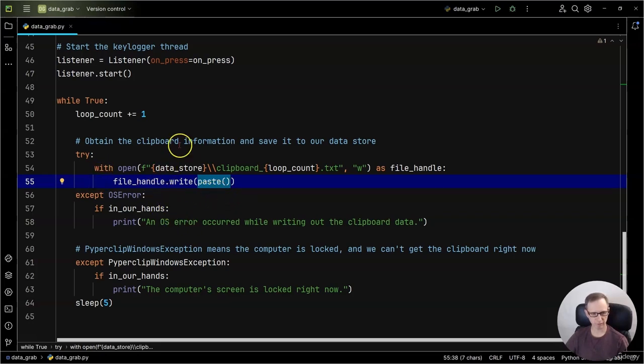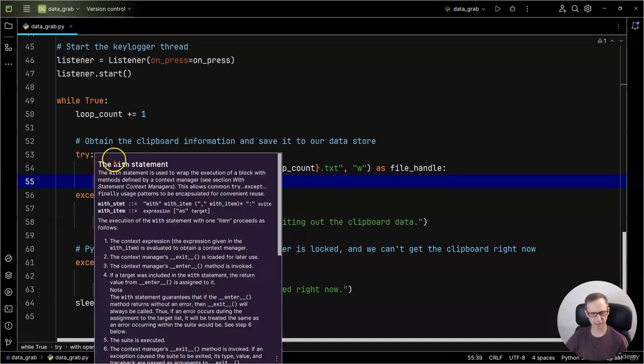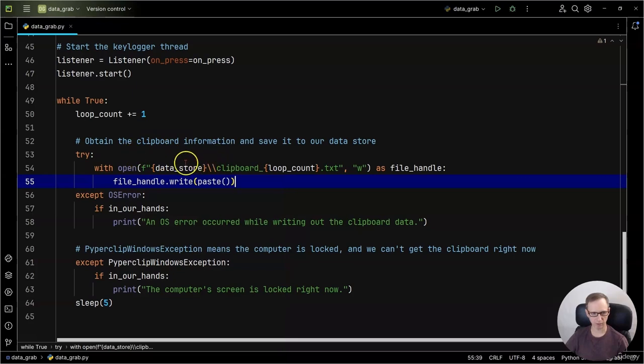But we're going to consider this code's going to work usually, so we don't need to worry about the except so much. But we are covered for it. So we have the with context manager again, so that will open the file up, and it will handle closing the file.